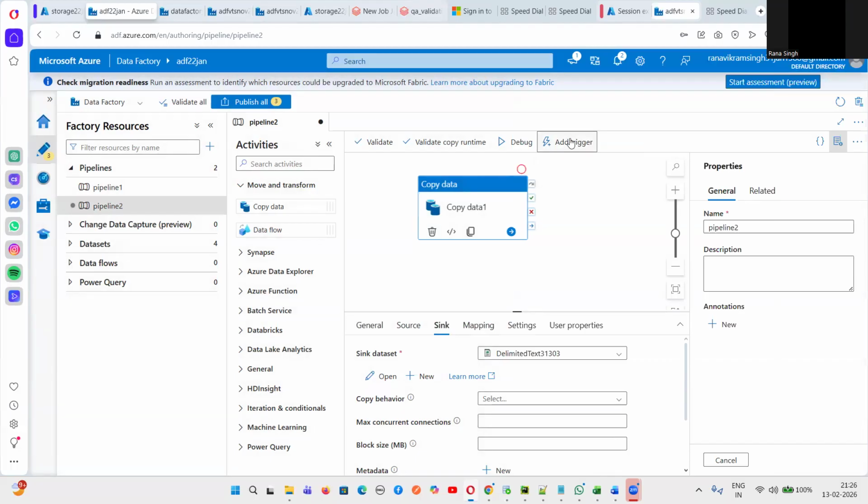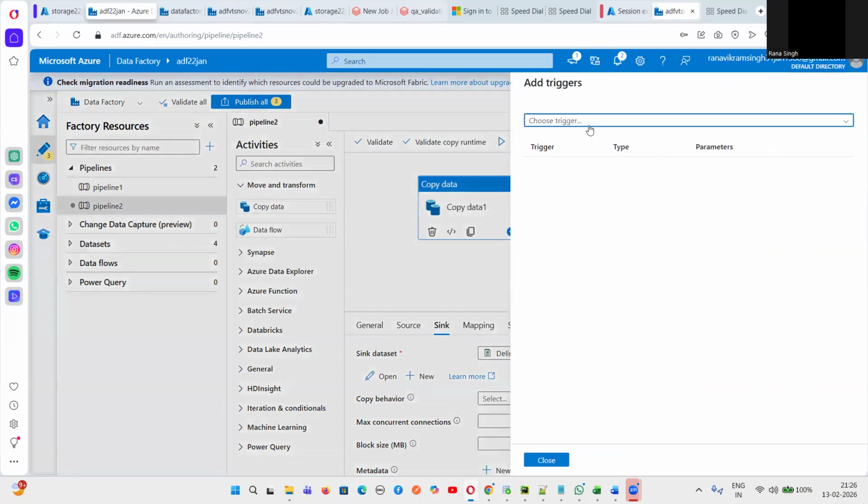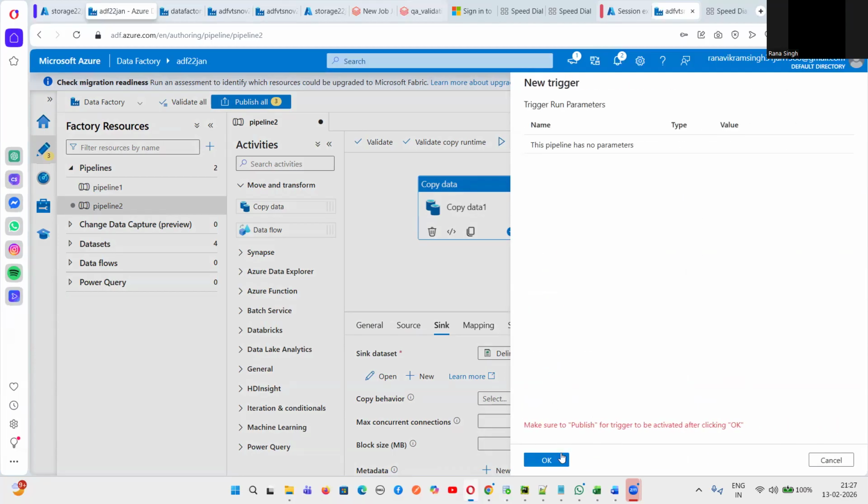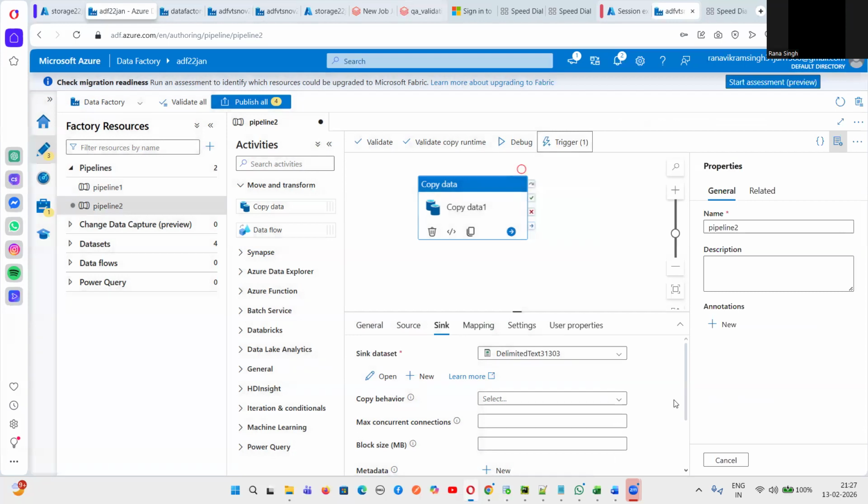Let me explain once again. Click on add trigger and click on, not this first option. Always go to the second option. First we need to create the trigger. So click on new, and then in this checkbox, just click on this new button. Okay, and then if you want to change any name, you can just change it. But as of now, I have just left trigger 2, and then I'm clicking on OK. And then this trigger will be created.